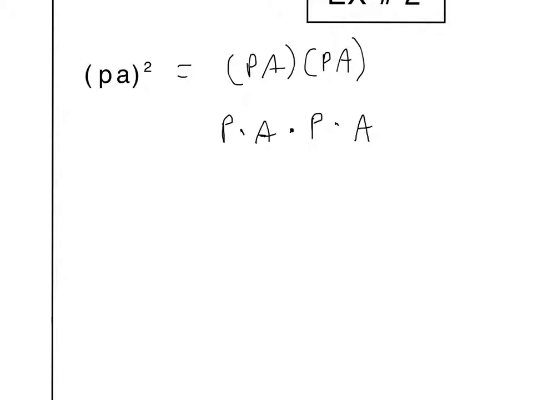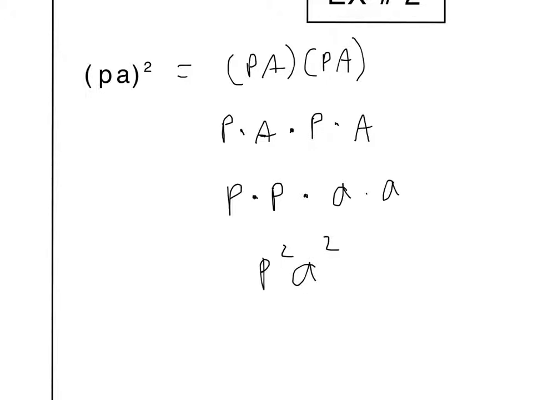But anyway, if you reorganize those to have the similar terms together, you would have P times P times A times A. And then again, if you wrote that in exponential form, P times P as an exponent would be P squared, and A times A would give you A squared.